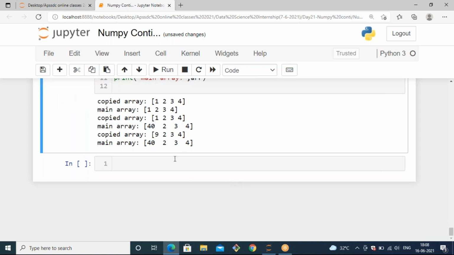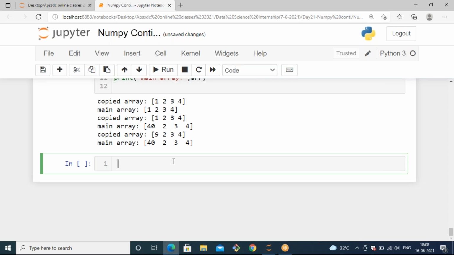Okay, now let's see, we can use some other method like view. With the help of view, we can apply a kind of deep copy. That means if you do any kind of changes, those changes can be reflected in both arrays. So that means if you change the main array, the changes can be reflected in the copied array as well.